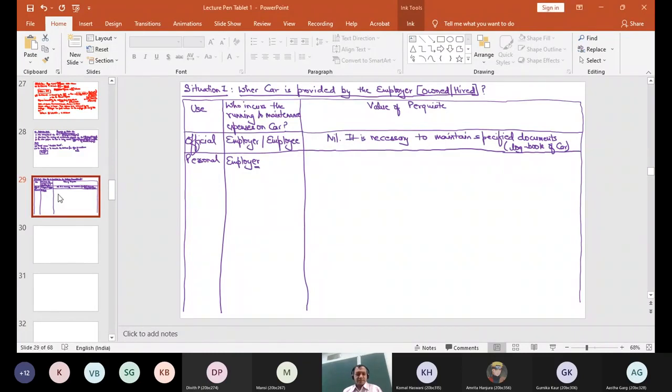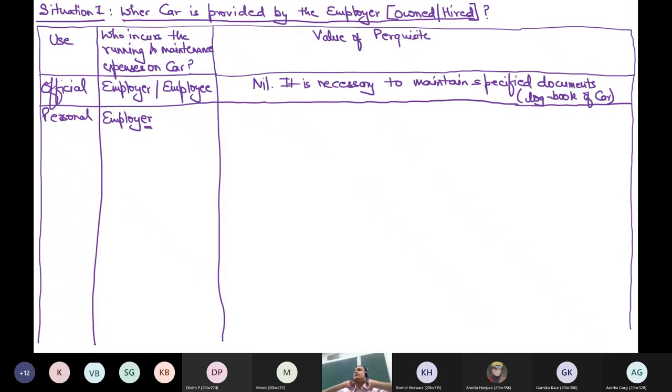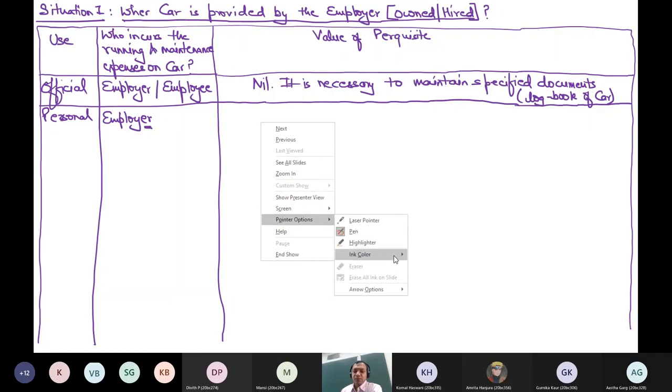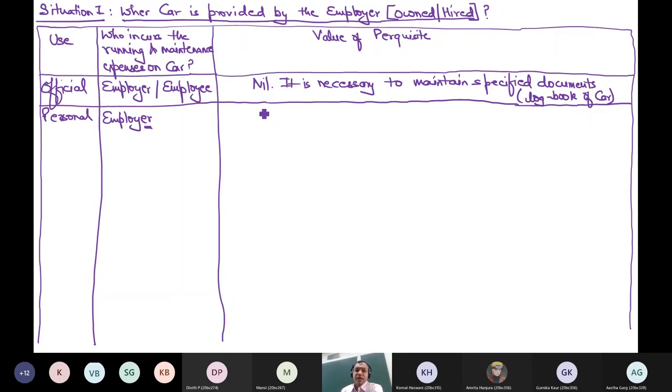I should say normal wear and tear. This is the language we are using under the income tax rules, Rule 3, under which I am deriving this value. So I will write normal wear and tear.